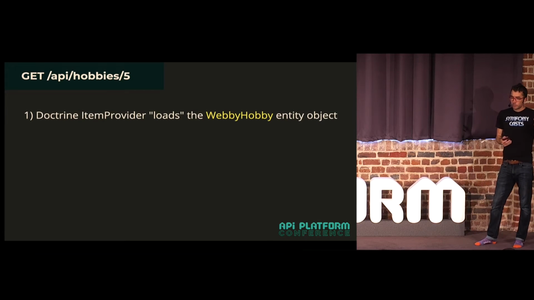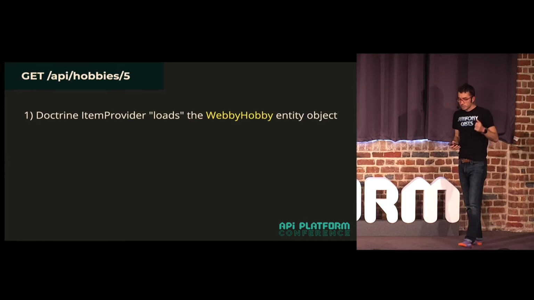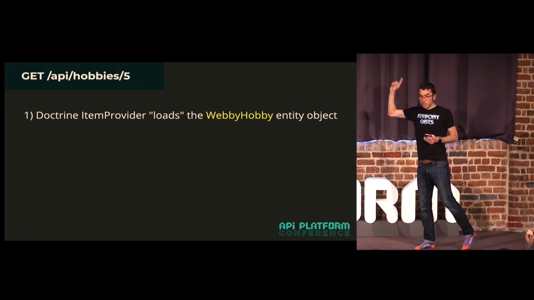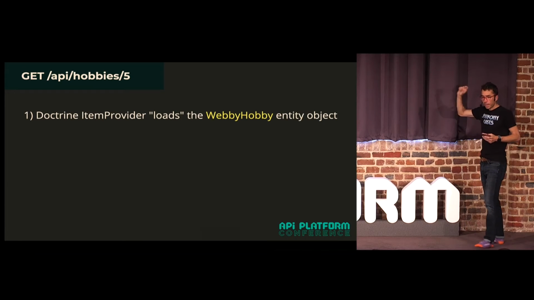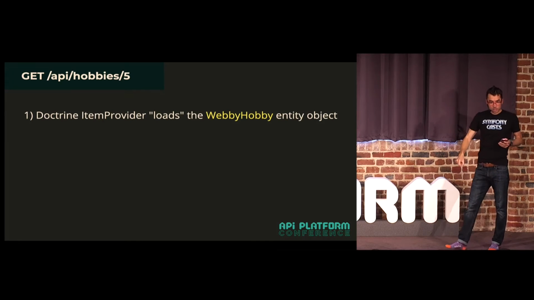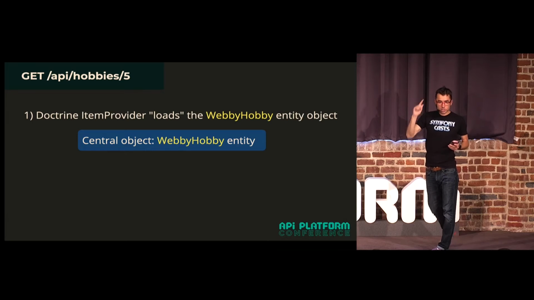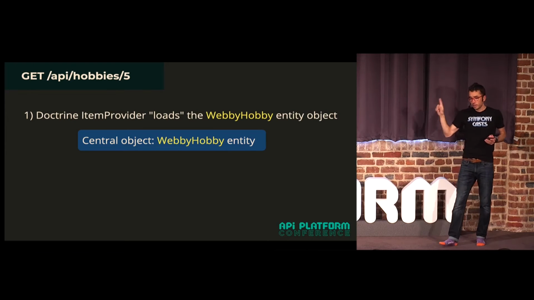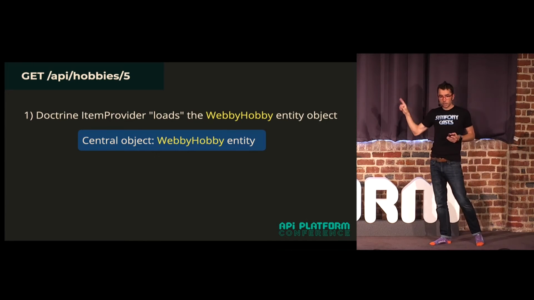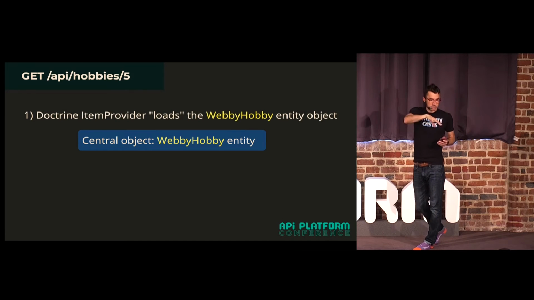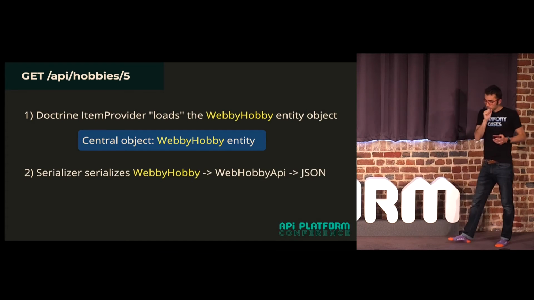So the Doctrine item provider, in this case, is going to load the Webby Hobby entity object. Now, very important thing here, whatever your provider returns becomes the central object for the request. So just remember this fact. The central object is actually our entity object, not our API object, our DTO object.